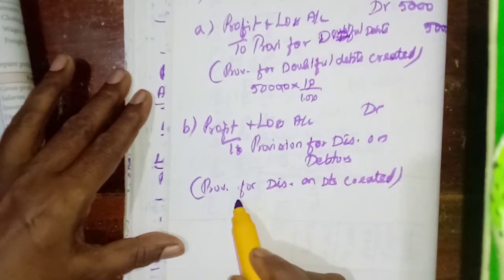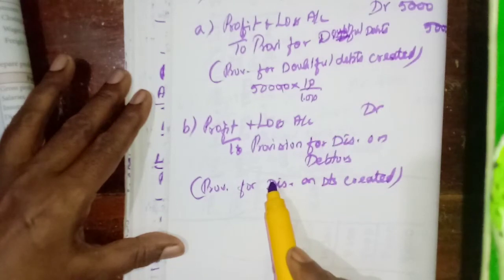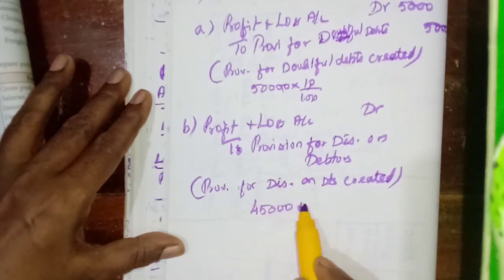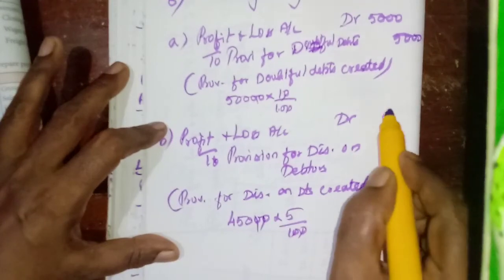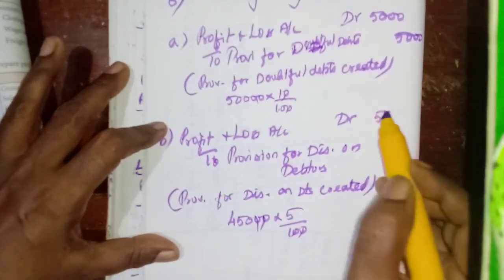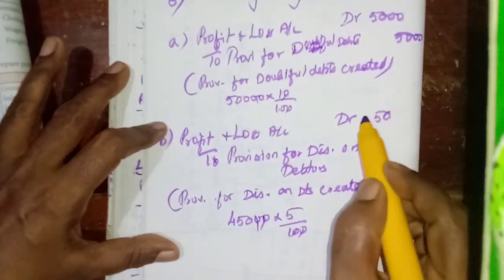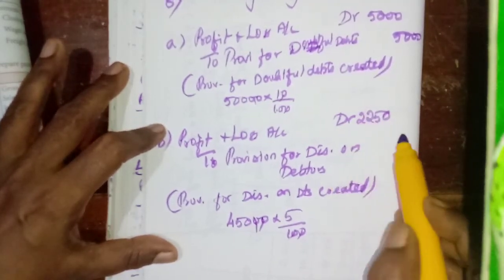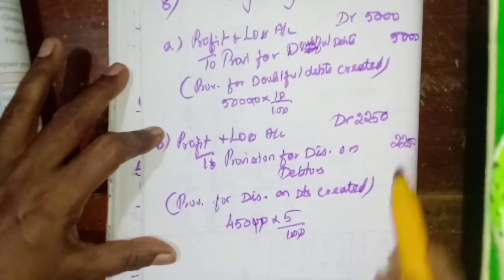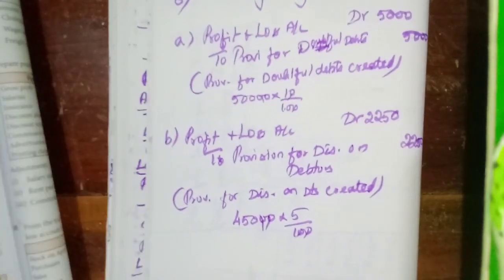Okay, now we need to reduce this 5,000 from the debtors. How much we will get? 45,000. From this one 5%. Okay, 5 5s are 25, balance 2, 5 4s are 20 plus 2, 22, 2250. Now we have to write the second part. Okay, how this will appear in the profit and loss account and balance sheet.